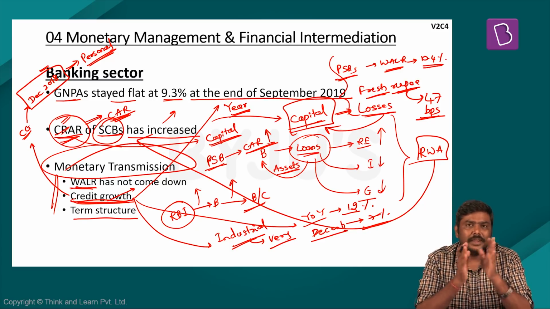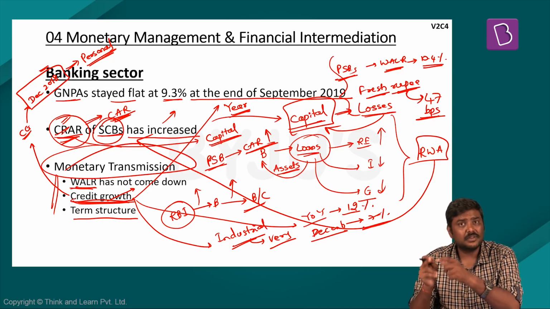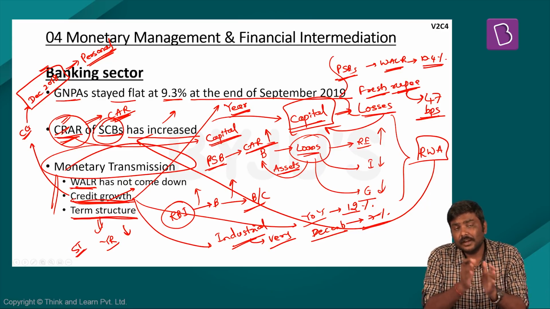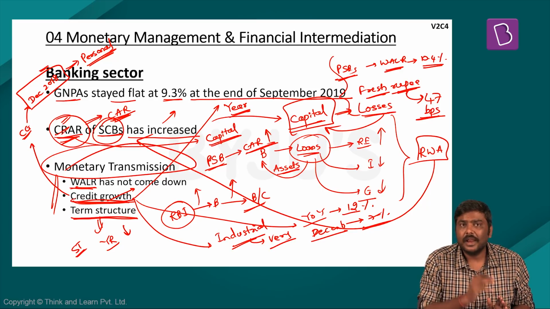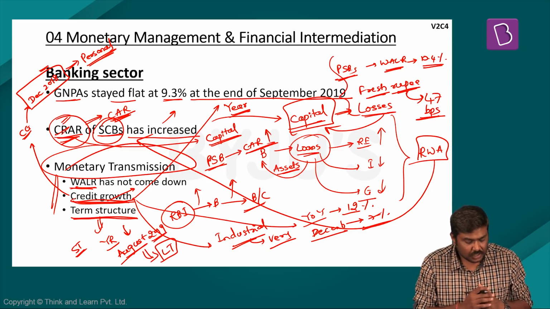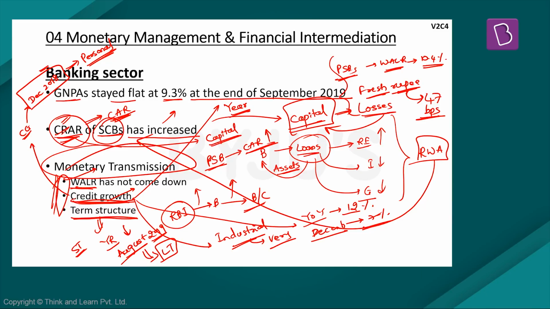Please understand, yield rates are indirectly correlated with the market prices of G-securities. The survey notes that the yield rates on short-term G-securities have declined at a much faster pace compared to the yield rates on long-term G-securities. In fact, the Economic Survey notes that post-August 2019, the yield rates on long-term G-securities have not declined by much. So because of these three issues, you can see that monetary policy transmission has been very weak in the Indian banking sector.